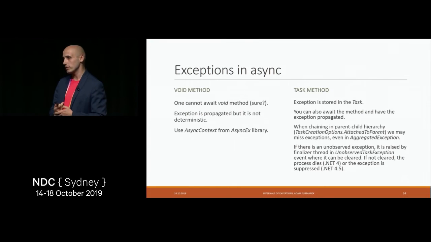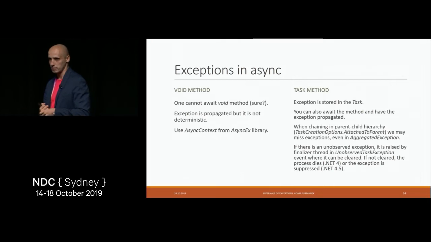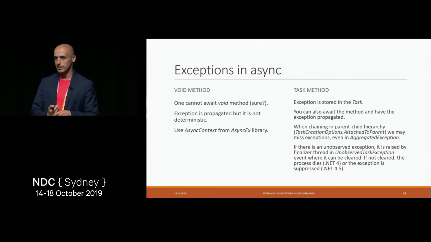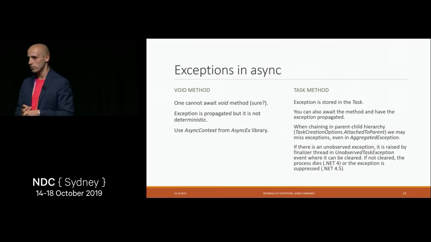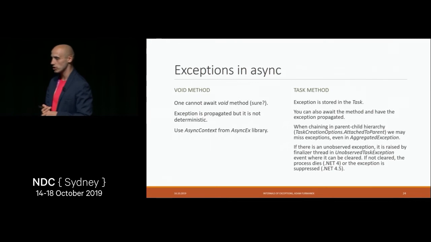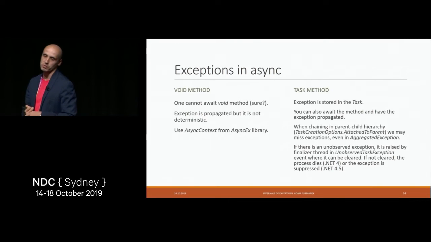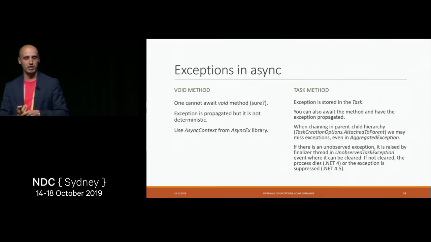And depending on the version of .NET we are using, whether it's .NET 4, 4.5, or something later, the behavior differs. It may crash our application. It may not crash our application. It depends. But generally, we can also handle the exception by registering a callback for it, called UnobservedTaskException, which is very similar in nature to FirstChanceException, for instance, on AppDomain.